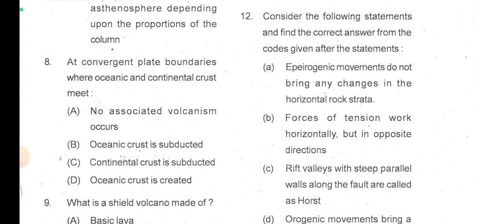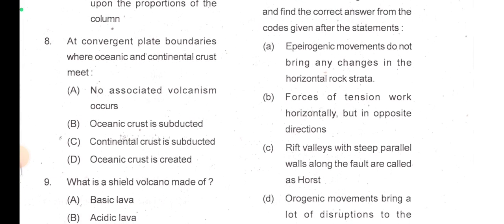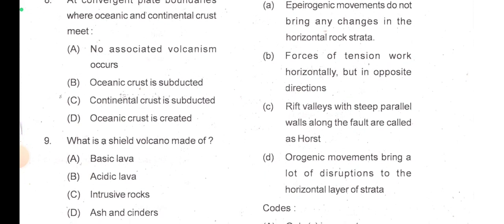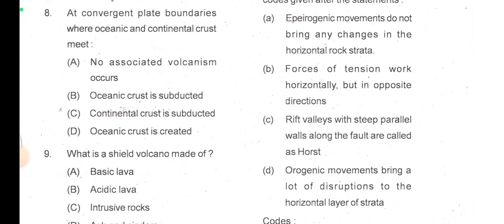Next, move to question number 12. Consider the following statements and find the correct answer from the codes given after the statements. Okay, epirogenic movements do not bring any changes in the horizontal rock strata. Now epirogenic, vertical, after V it has E. So epirogenic is vertical movement, do not bring any changes in the horizontal rock strata.